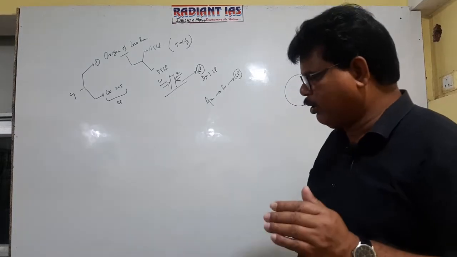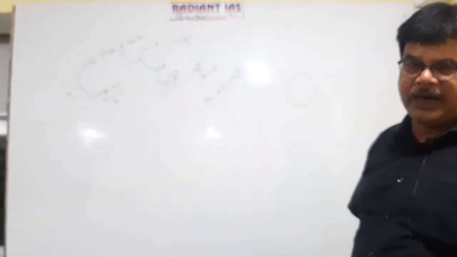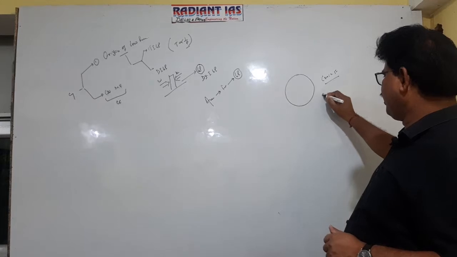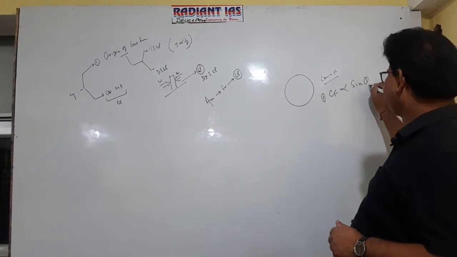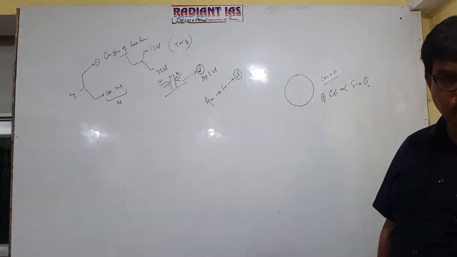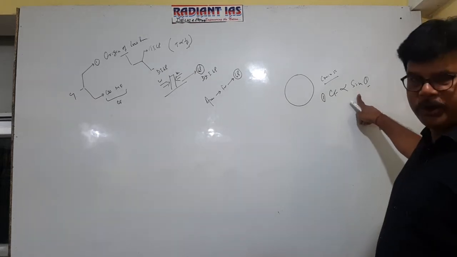Since this deflective force was first noticed by Coriolis, that's why it is referred to as Coriolis force. And as far as Coriolis force is concerned, first, Coriolis force is proportional to sine theta, where theta is the value of latitude.